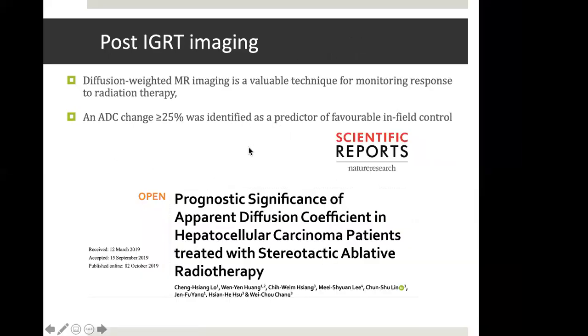In fact, diffusion weighted images are a very valuable technique for prognosis as well as for monitoring radiation therapy. And if we see ADC change of more than 25% increase, then it is identified as a predictor of favorable in-field control after a post-radiation treatment.